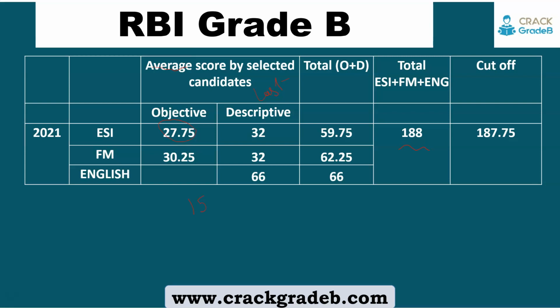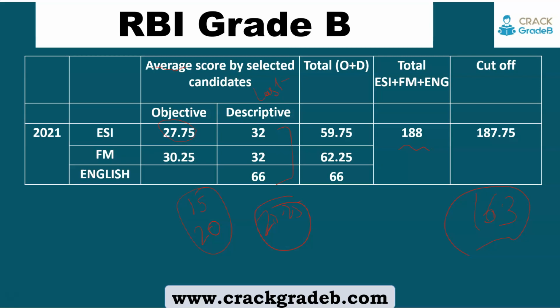Similarly in the FM paper, it can go up to 20. So at least a 20 to 25 marks difference will be there in the score of the last candidate. Accordingly the cutoff of 163 is coming around, if at least a 20 marks difference will be there. And we are considering this score the same.